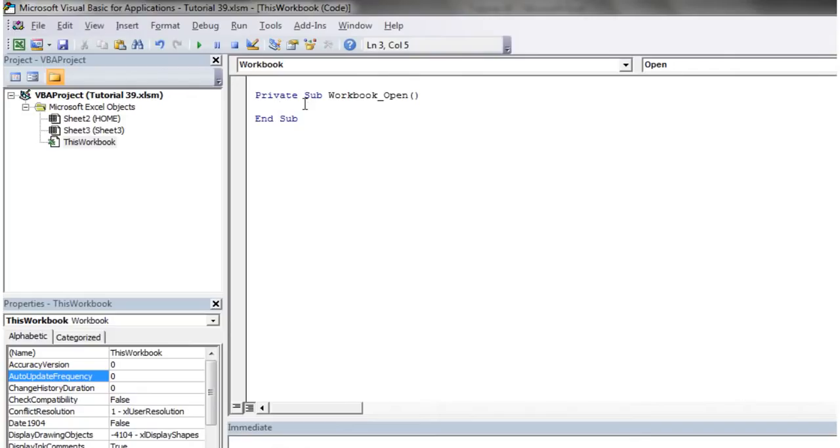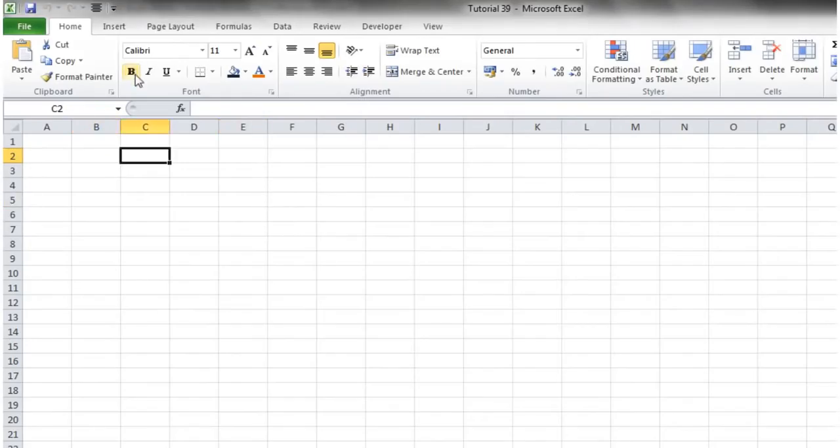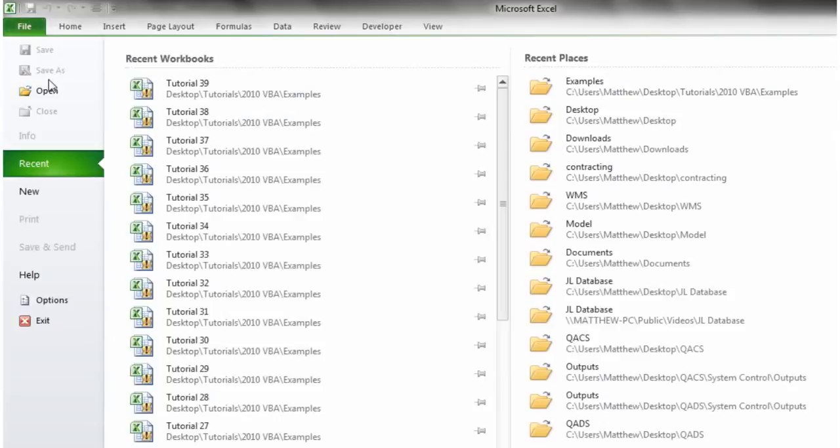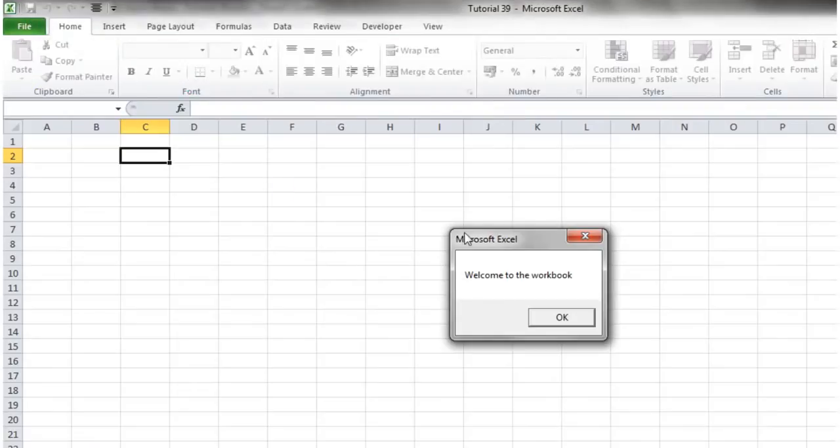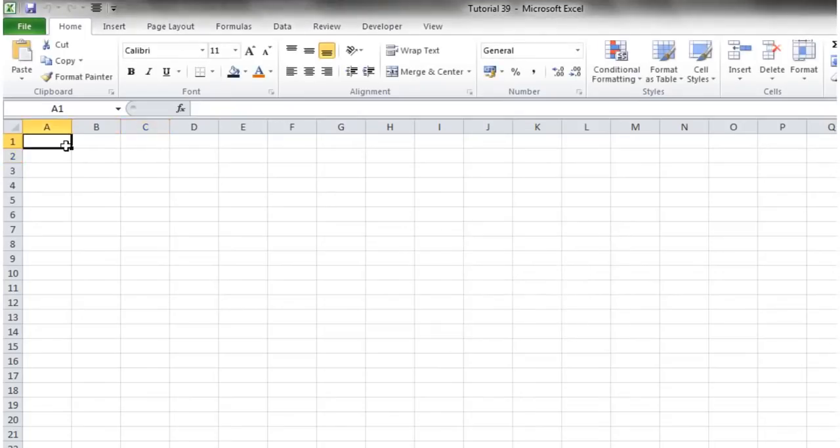So let's say we just put in for now a message box and it says welcome to the workbook, just as an example. So let's save this workbook now. So save, and then let's just close it down, and then I'm going to open it back up again, so tutorial 39, and then when it opens up it's going to run this code that says welcome to the workbook. So you can use this for quite a lot of stuff.